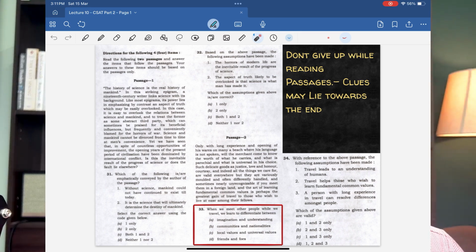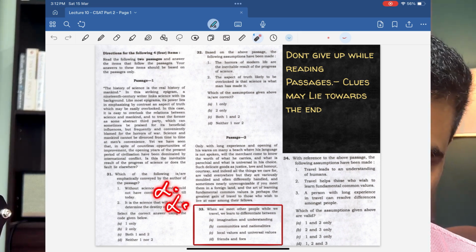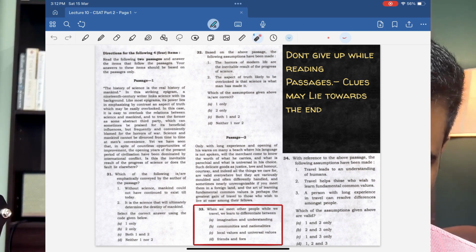Second, it is science that will ultimately determine the destiny of mankind. Though when you read the first sentence, it may give you the impression that the history of science is the real history of mankind. If you are not able to understand the core message, that the author is trying to negate his own idea, you will go and choose the second statement as the right option, which is not the case. The entire passage says science need not be exaggerated. So, it is science that will ultimately determine the destiny of mankind. It is wrong. The first statement is wrong. Neither 1 nor 2 is the correct answer.